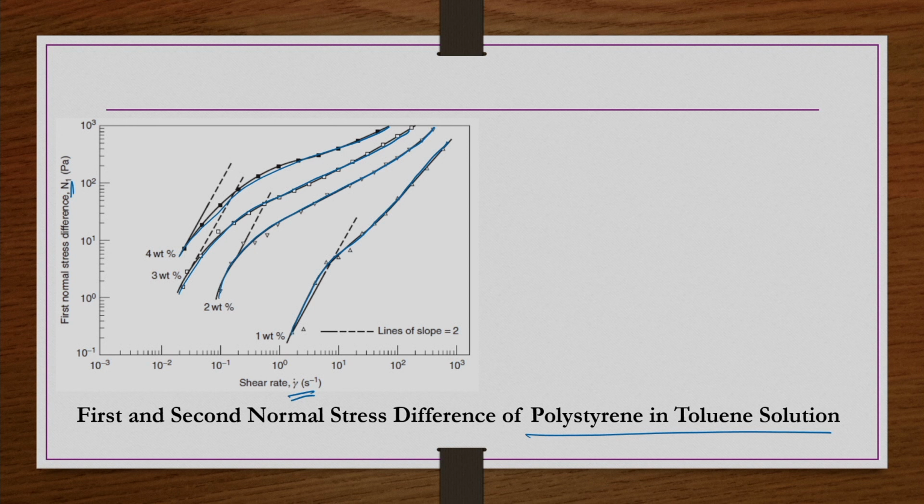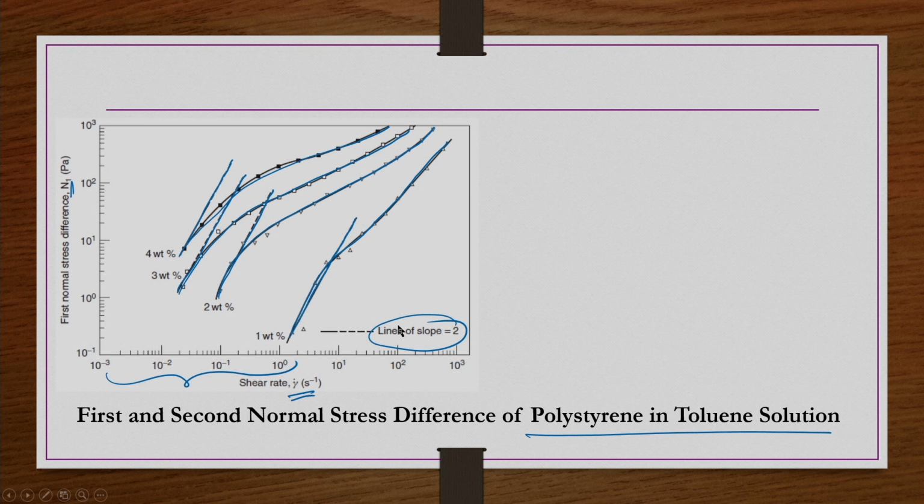This is the first normal stress difference. Under the limiting conditions of low shear rate, the N1 versus gamma dot data approaches a straight line of slope 2.